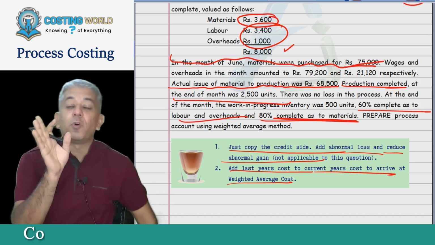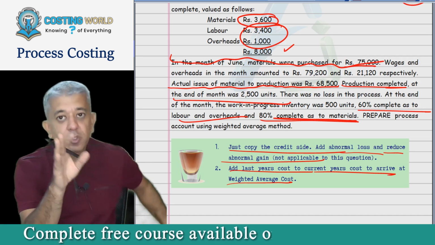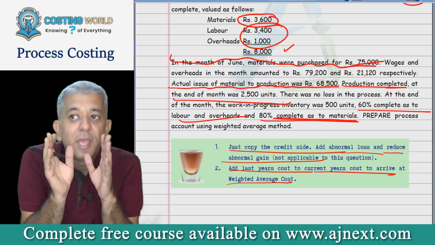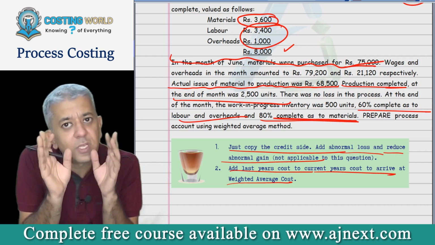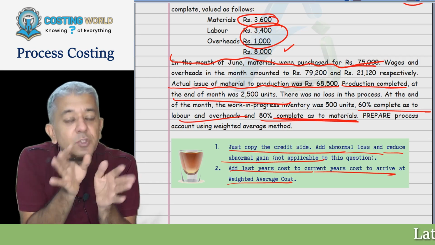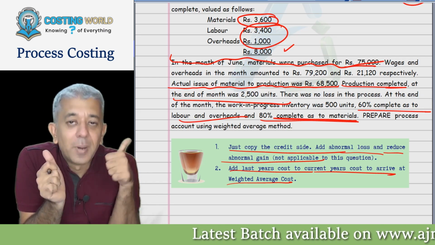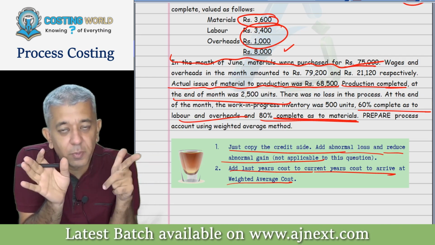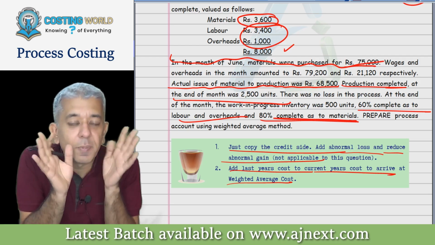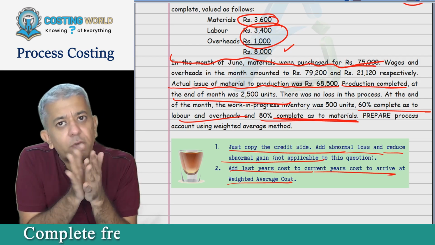If someone tells you follow FIFO, follow FIFO. If someone tells you follow LIFO, then follow LIFO. If someone tells you follow weighted average, please follow that weighted average. But if someone does not tell you anything, by default, our first preference is the FIFO method. But if the FIFO method cannot be followed, then in that particular case, you follow the weighted average method.